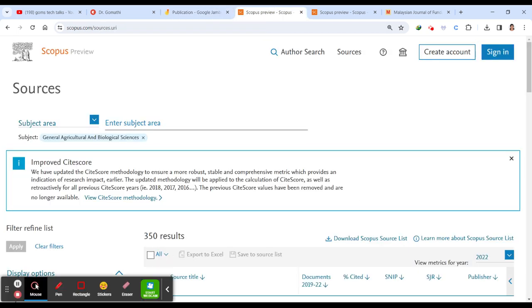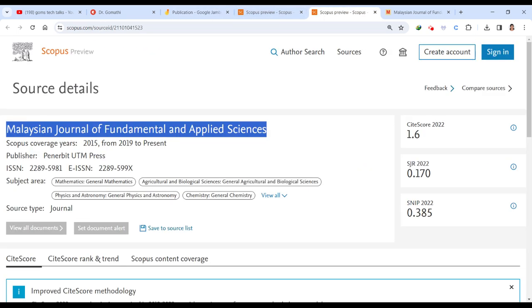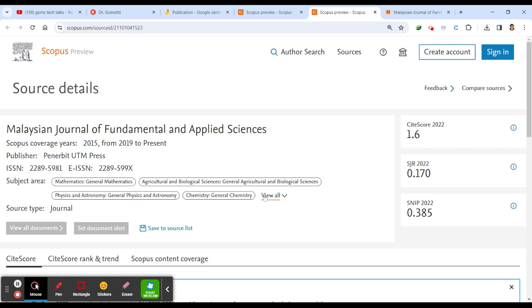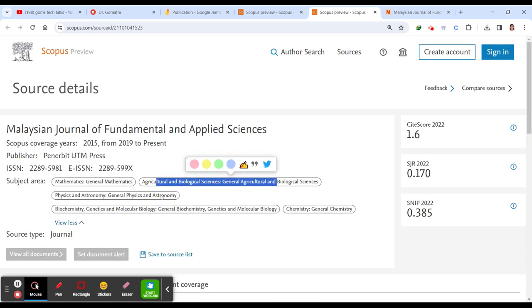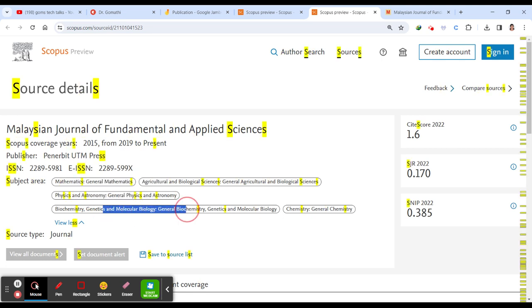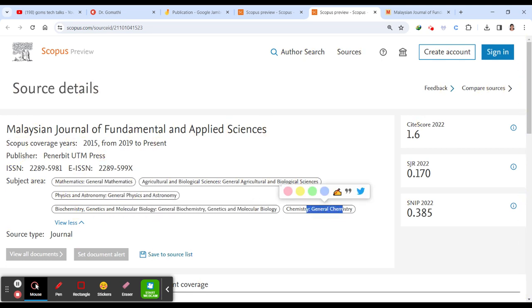So today we are going to discuss the journal called Malaysian Journal of Fundamental and Applied Sciences. It covers general mathematics, agriculture and biological science, physics and astronomy, biochemistry and chemistry, general chemistry.